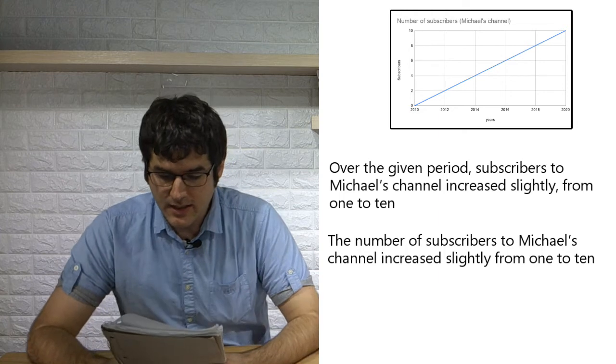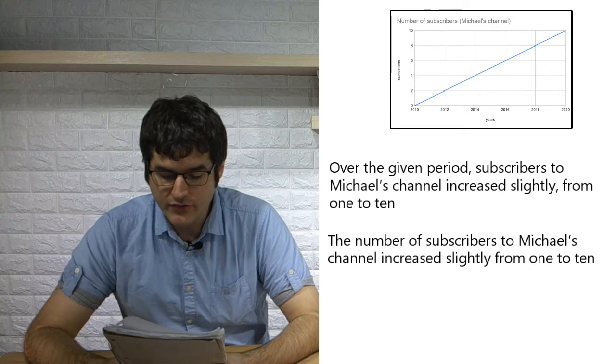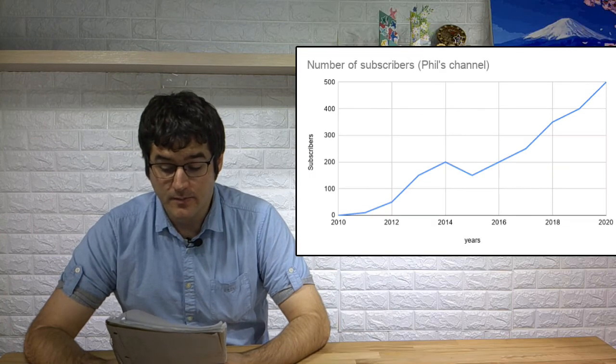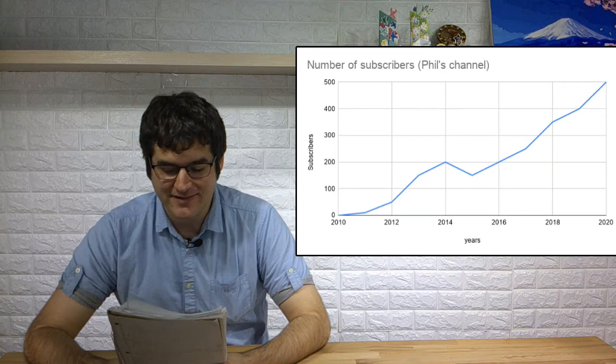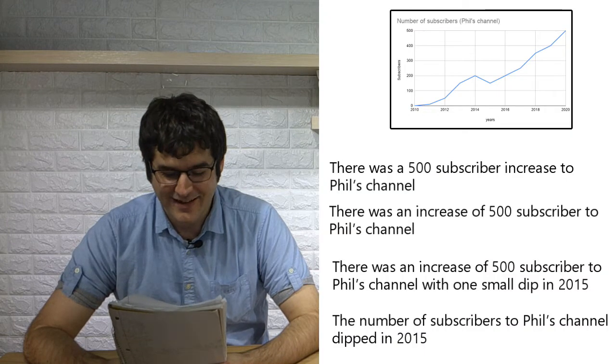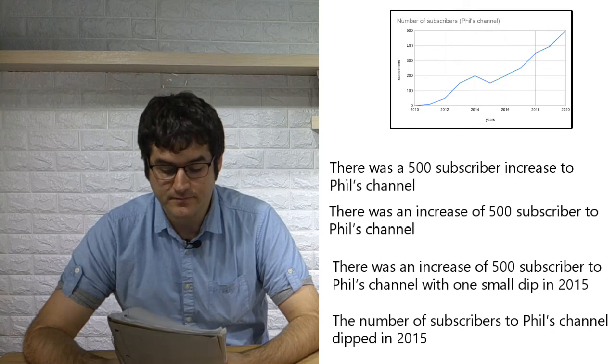Okay? So, there was a 500 subscriber increase to Teacher Michael's channel. Oh, sorry, to Teacher Philip's channel. Teacher Philip is a much better YouTuber. You could also say there was an increase of 500 subscribers to Teacher Philip's channel.